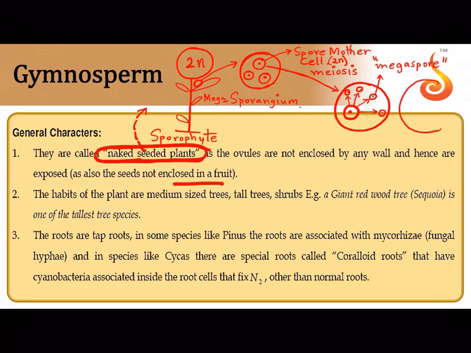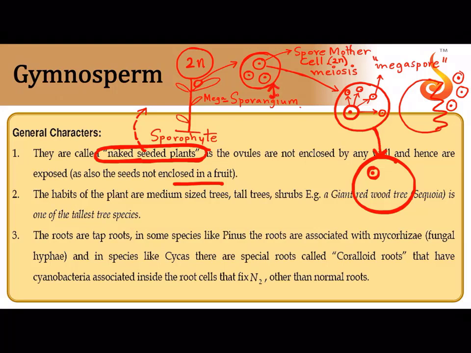Normally what should happen is this sporangium should break and all the megaspores should come out. But here this sporangium will not break at all, and some of these megaspores will die and one of the megaspores will remain inside. It says, I don't want to come out of this sporangium. I am very safe inside.